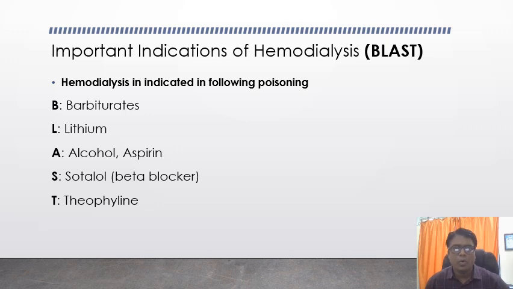The most common indications are enumerated here. You can remember the mnemonic BLAST for the important indications of hemodialysis. The first one is barbiturate, lithium, alcohol, aspirin, then beta blocker that is sotalol, and theophylline.